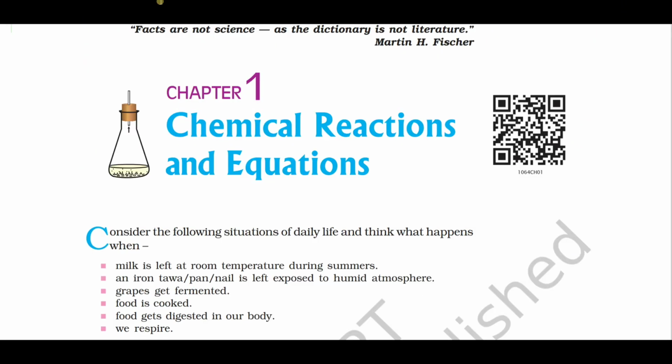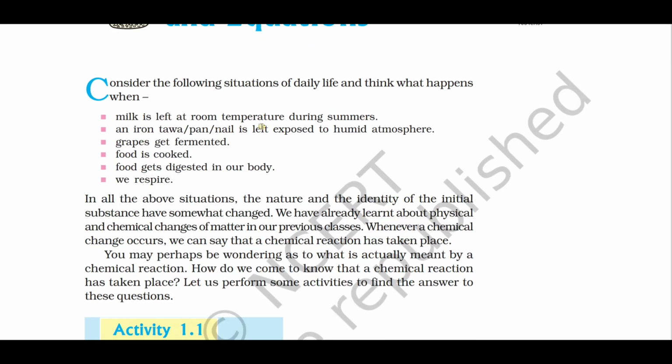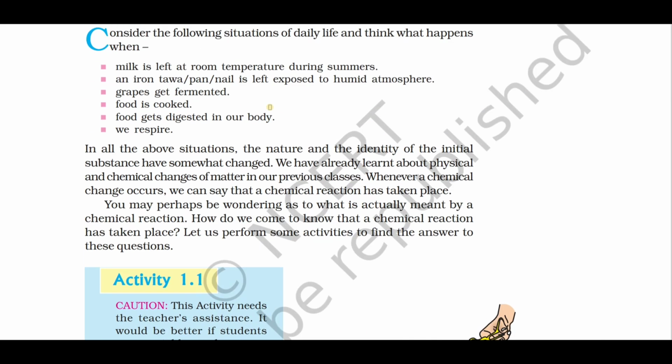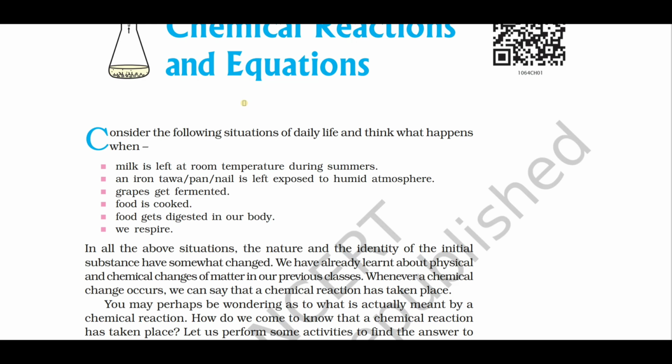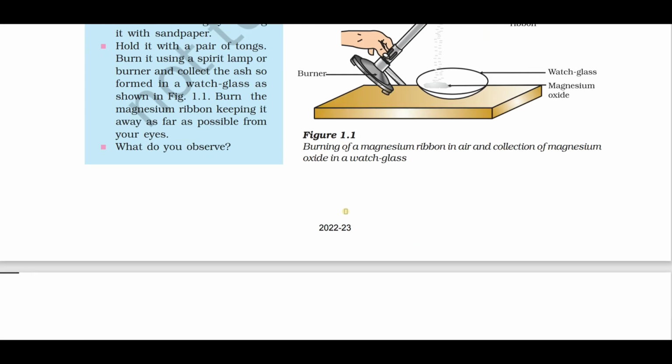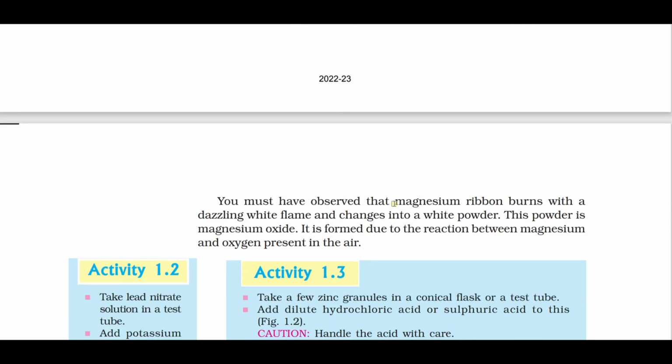Okay, start. The unit, chemical reactions and equations. The important concepts you should learn from the examination point of view are the definition of chemical equation as well as chemical reaction, and also the burning of the magnesium ribbon. Magnesium ribbon burns with a dazzling white flame and changes into white powder.